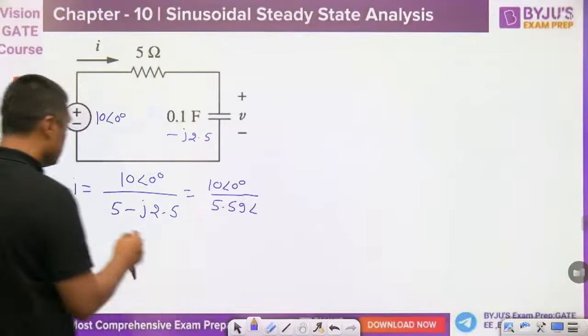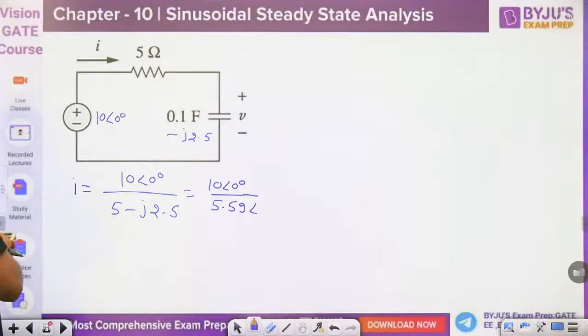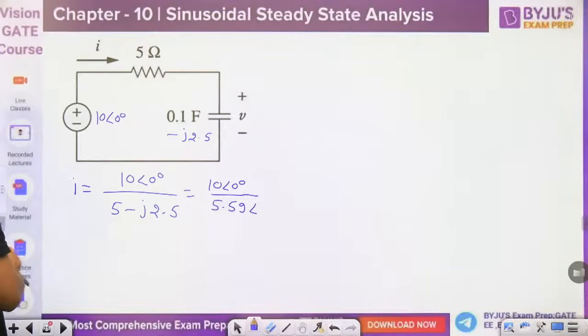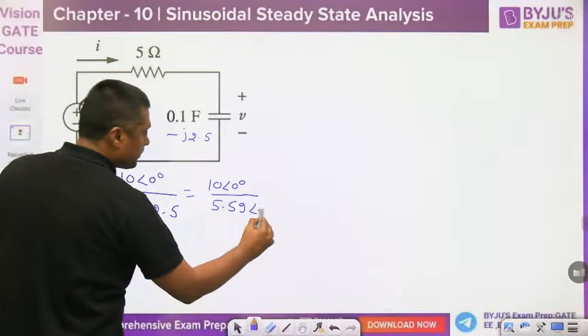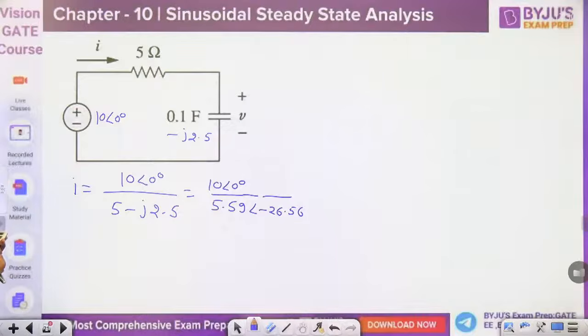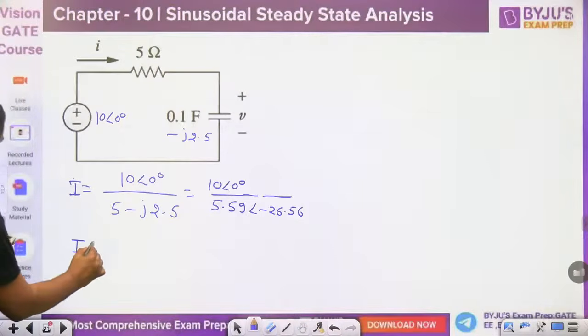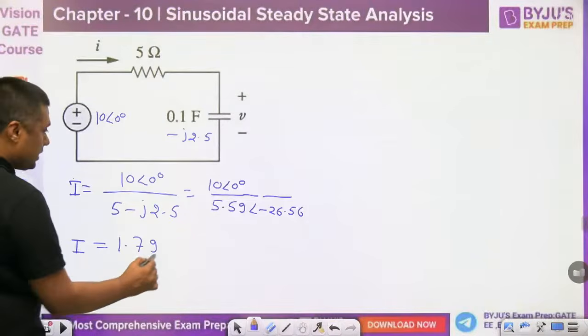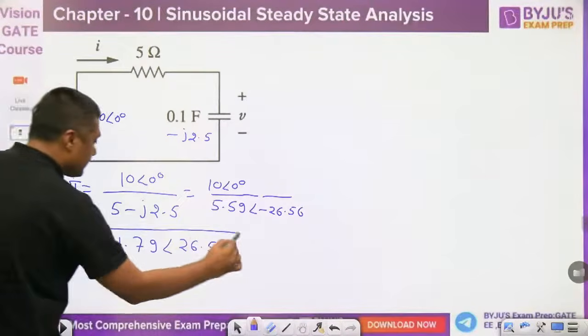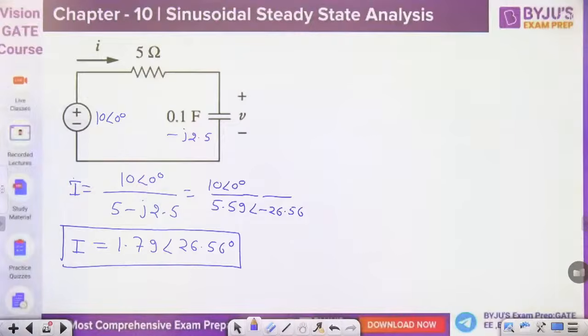Angle is tan inverse of 2.5 by 5 with negative sign. 2.5 by 5 means 1 by 2, so 26.56. So it will become 10 divided by 5.59. I am giving you just one example only. So I, the phasor current, will become approximately 1.79, angle 26.56. That is the value of I, guys.